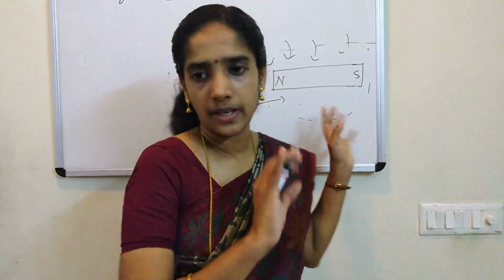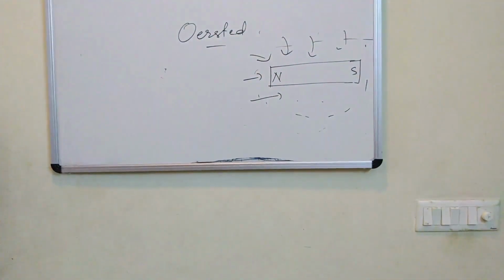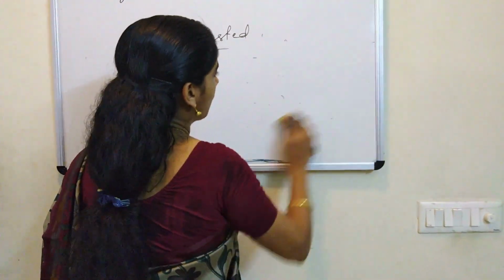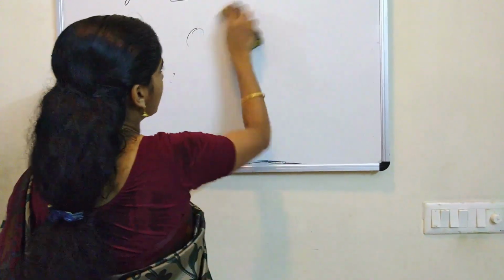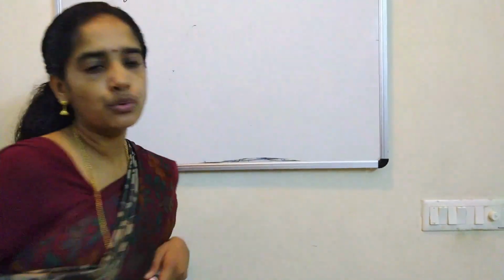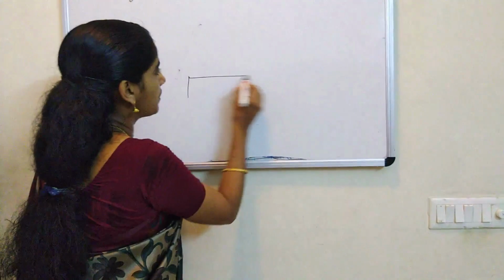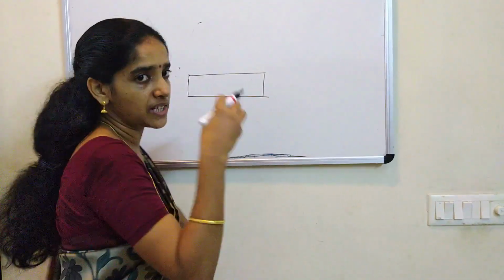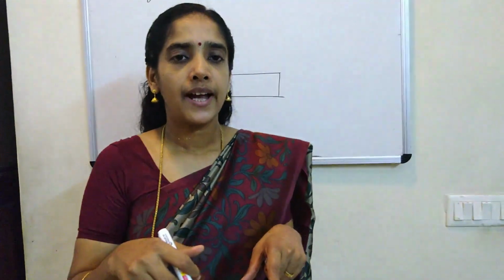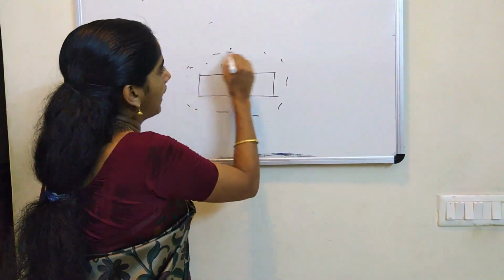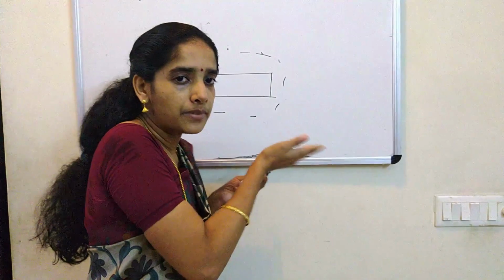Okay, now let me draw the magnetic field line. I am going to draw the magnetic field line around a bar magnet. I am going to show the result and how the pattern comes, so that you know how the pattern is obtained. There we took a bar magnet. What was that activity about? First we stick a bar magnet on a white paper, and then we sprinkle iron powder around it, and then you tap that board.